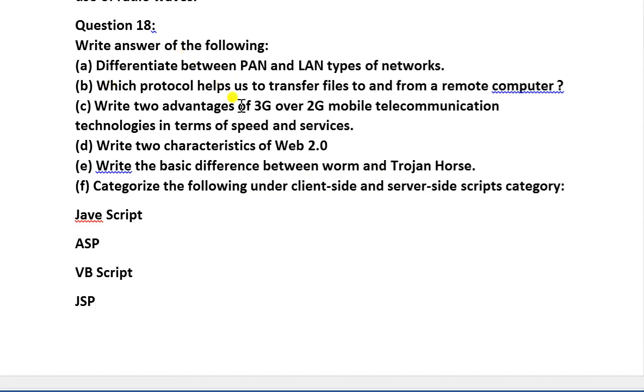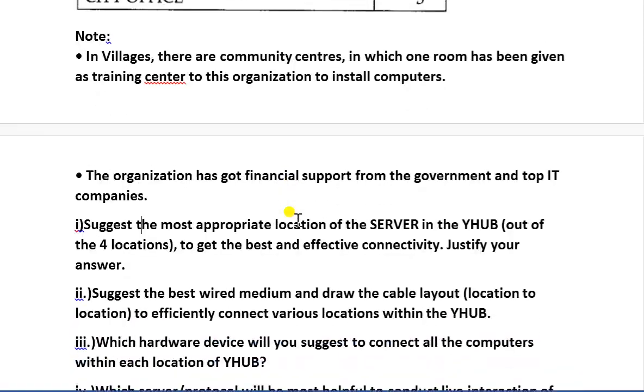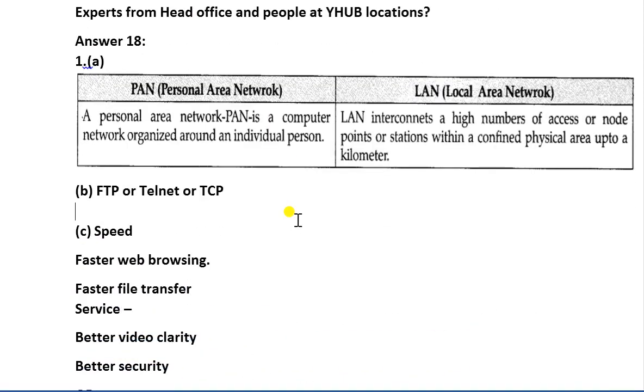write two advantages of 3G over 2G mobile communication. Then two characteristics of Web 2.0. Now write the basic difference between worm and Trojan. Okay. Now this is the difference: in speed, faster web browsing and faster file transfer, and in services, better video clarity and better security.